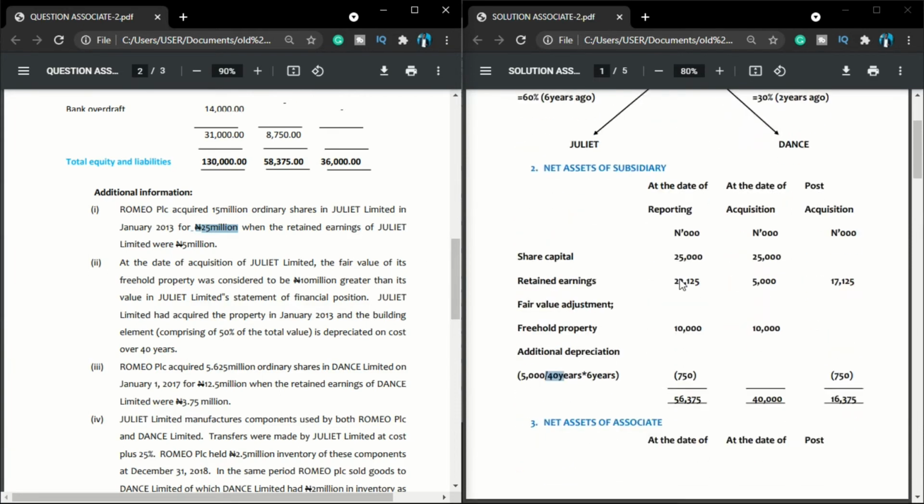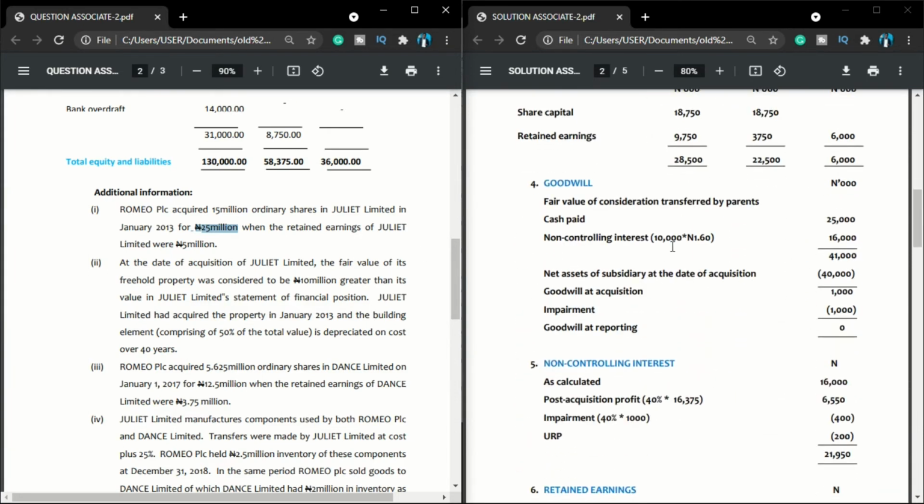So if I want to determine the value of my NCI, I will come here, 10,000, you know we are working in thousand already, 10,000 multiplied by 1.6. So the value of my NCI is 16,000. Adding these two together gives me 41,000. What do we do next? We less the net asset of subsidiary at the date of acquisition. Now you will ask, where am I going to get the net asset of subsidiary at the date of acquisition? Don't forget, additional working note 2.